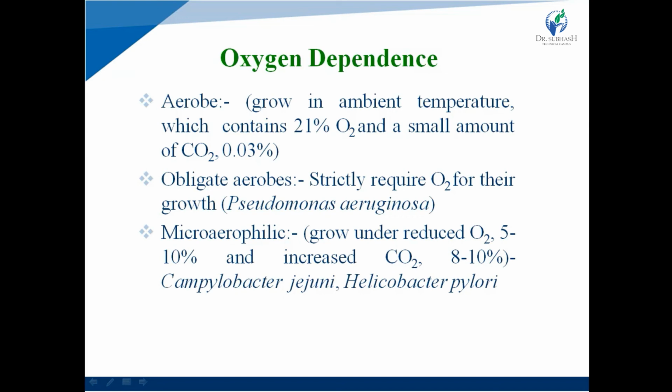So microaerophilic bacteria grow under reduced levels of oxygen like 5 to 10% and increased levels of carbon dioxide like 8 to 10%. Examples are Helicobacter pylori and Campylobacter jejuni.